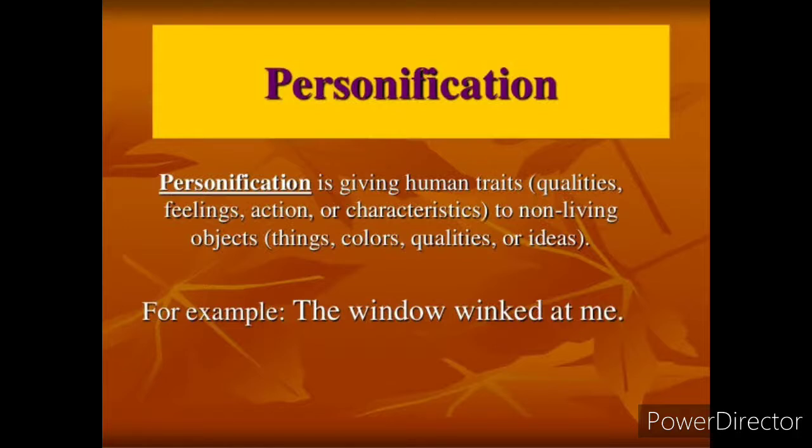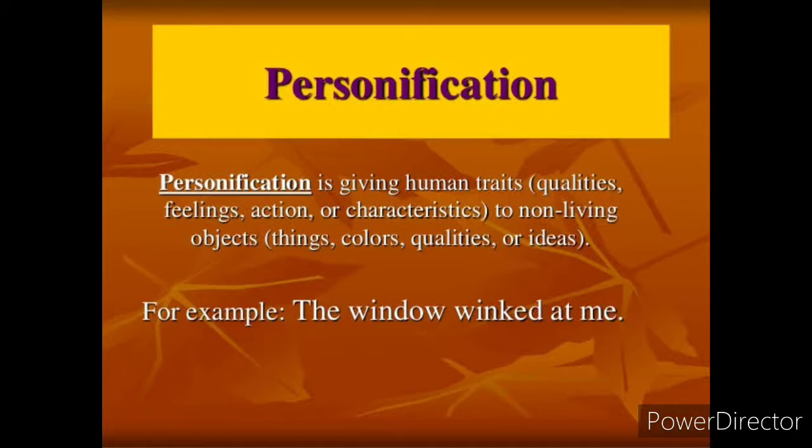Look at the example given here. The window winked at me. Here, the window is a thing. It is an object. It is given a human quality, and they say that it winked at me. Winked means blinked its eye. Blinking the eyes is known as winking. So here the window winked at me. That means it blinked its eye.